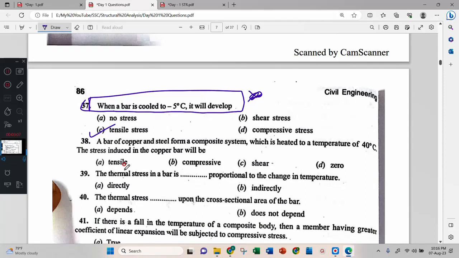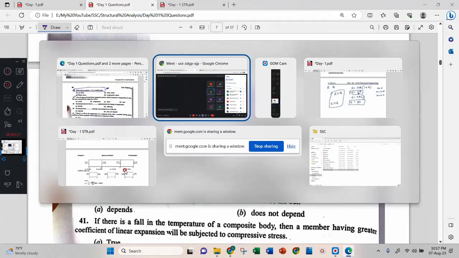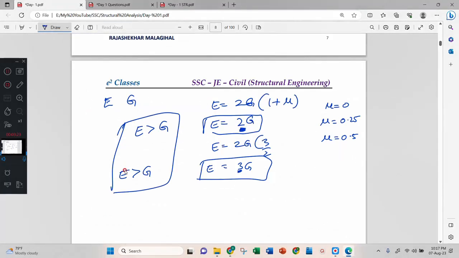Sir, copper's value is more than steel. That's the reason copper is extended more compared to steel. It regains its original position. That's the reason copper is compressive. Very good. Correct answer. Correct explanation too.